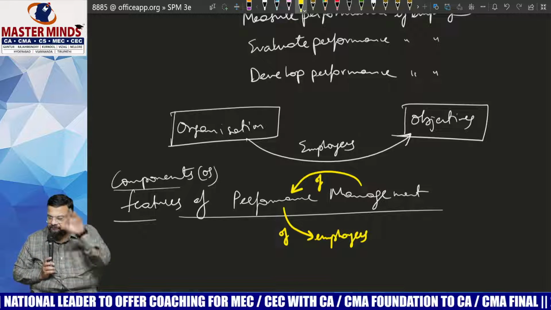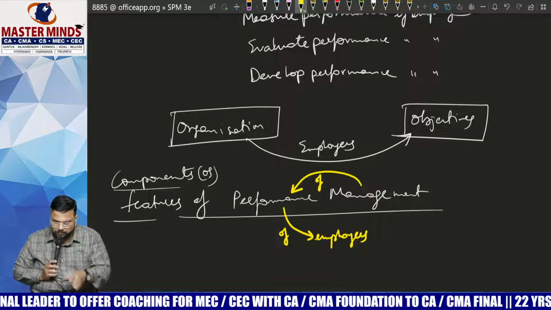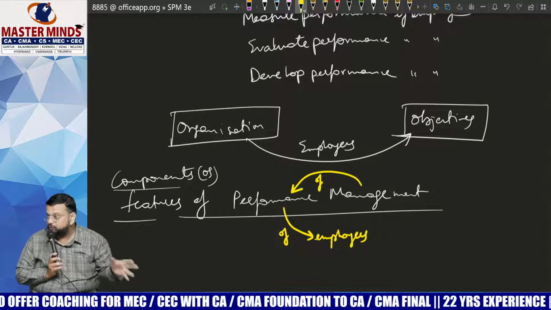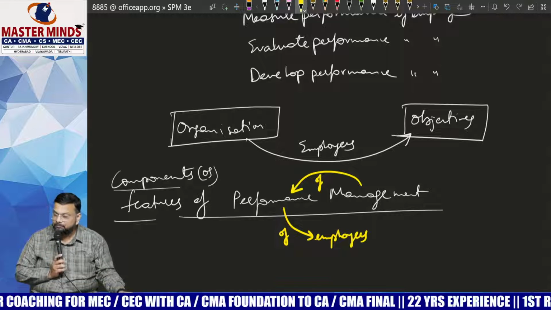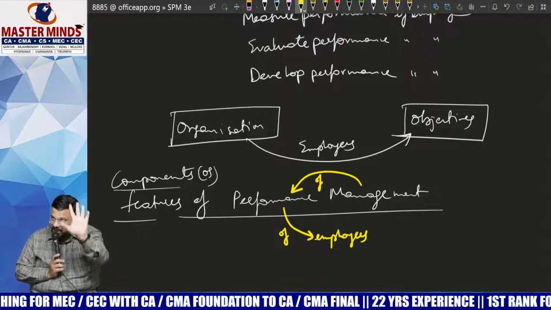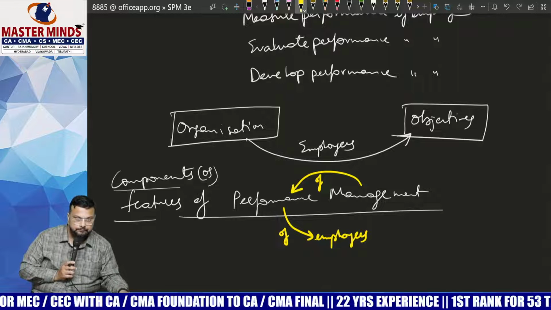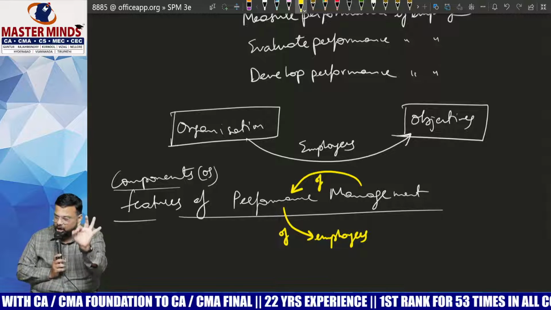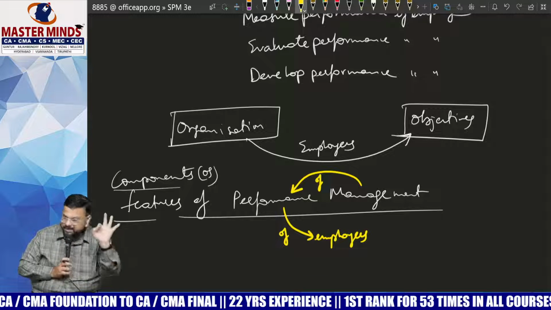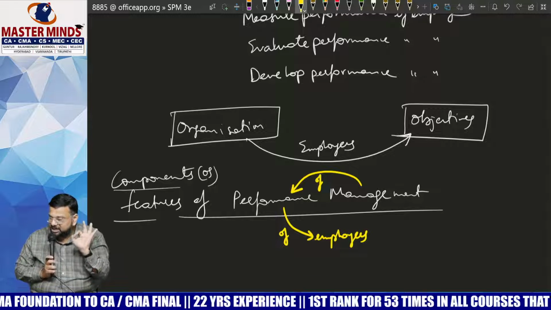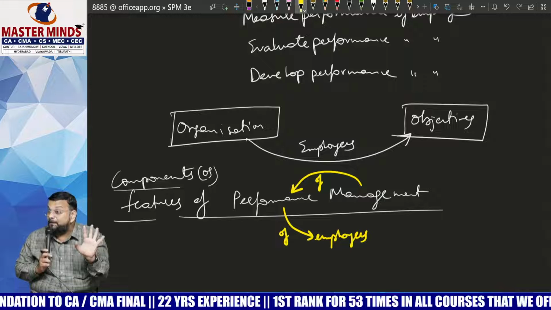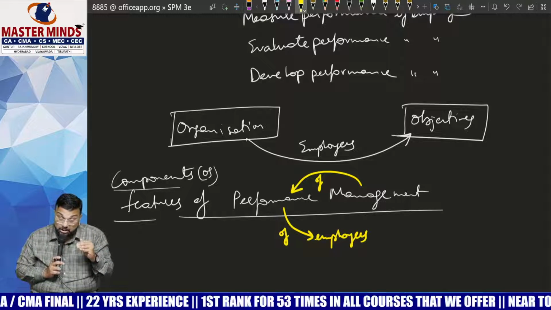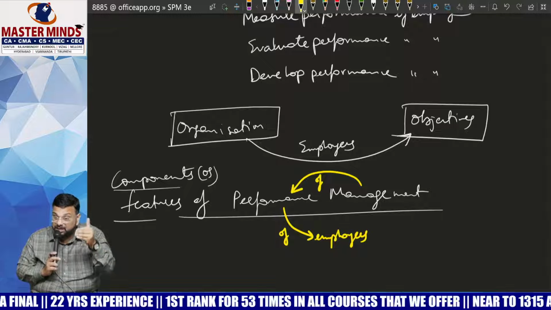Sir, why are we focusing only on employees? Because they are the ones who will help you in achieving your objective. Without them, the objective will always remain the objective. The management itself alone cannot do anything. Yes, management plays a very important role, but it alone cannot do anything. It needs the help of employees. So for that reason, management has to keep on monitoring the performance of the employees.